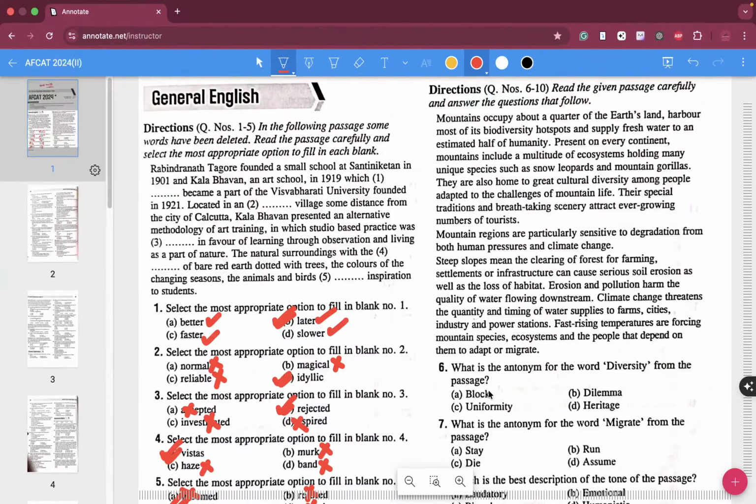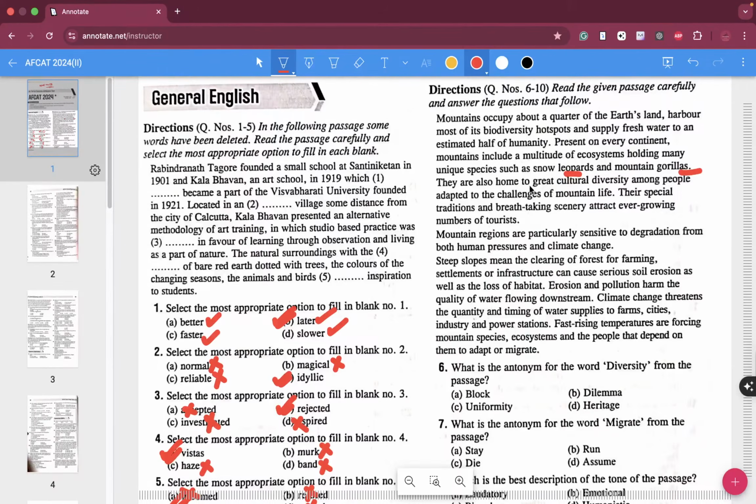Mountains occupy about a quarter of earth's land, harbor most of its biodiversity hotspots, and supply fresh water to an estimated half of humanity. Present on every continent, mountains include a multitude of ecosystems holding many unique species such as snow leopards and mountain gorillas.